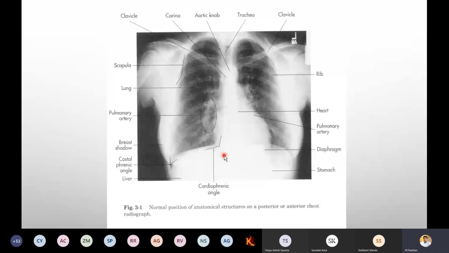Now this is the area where you have to focus. See, cardiophrenic angle is this. This is costophrenic angle. Okay, this is diaphragm. Now, apart from this, you can see this enlargement on this lateral side. This is breast shadow. Don't confuse with male and female. What is the extra tissue that is coming? This is a female X-ray. Everybody following? So this is also one of the things we have to examine.